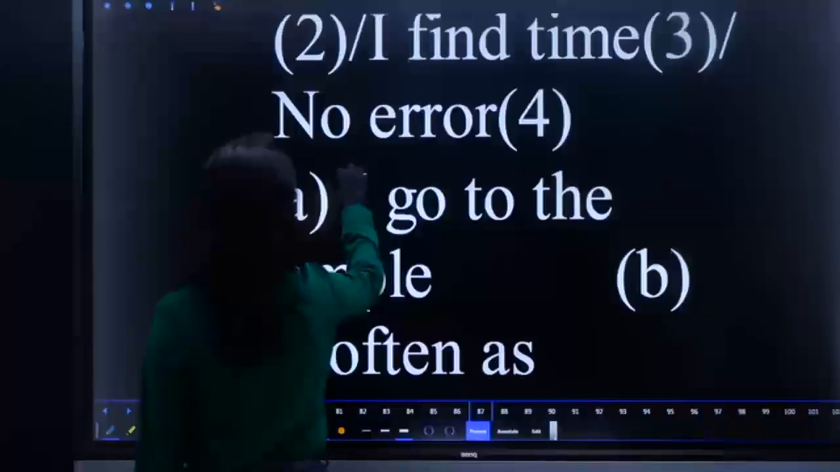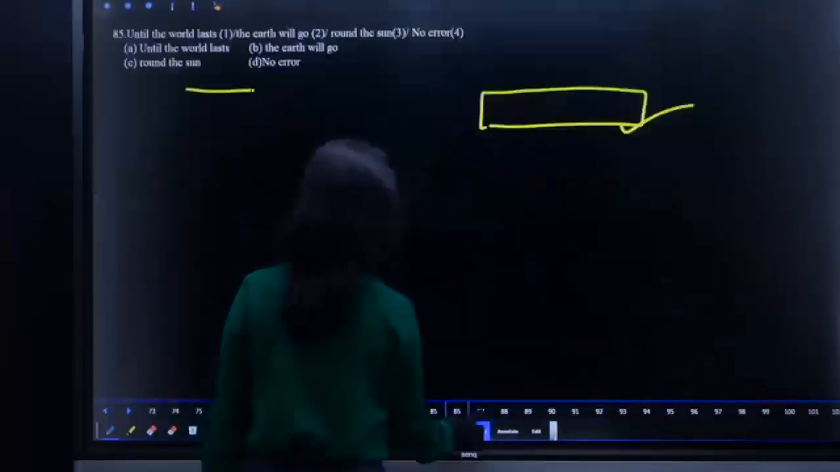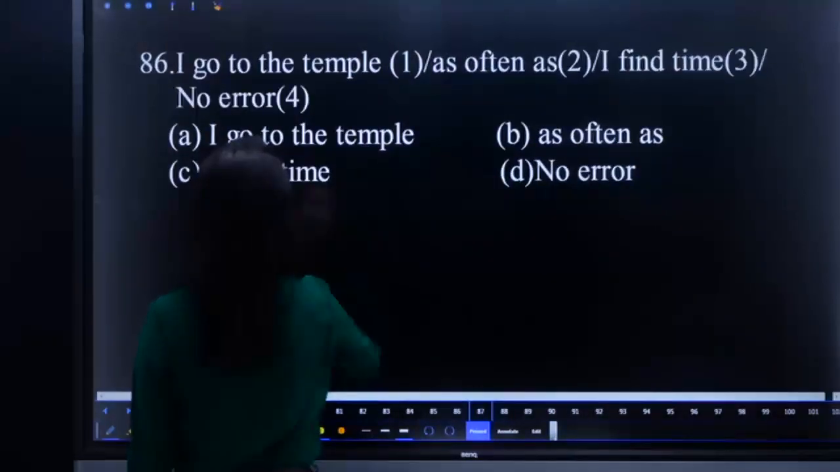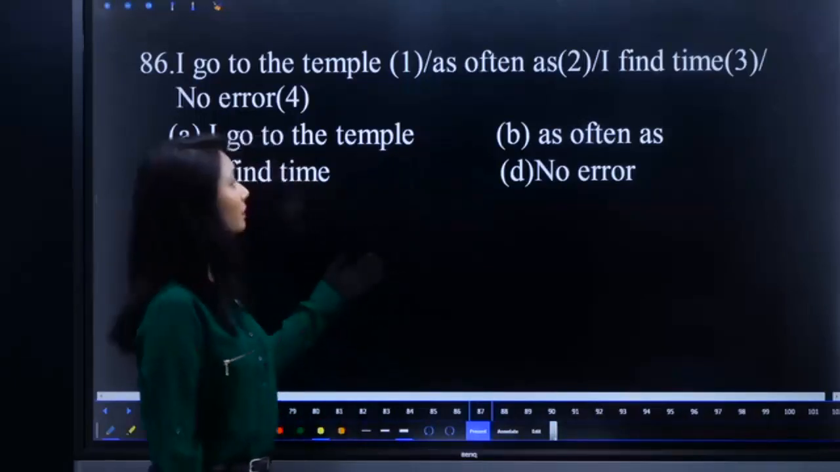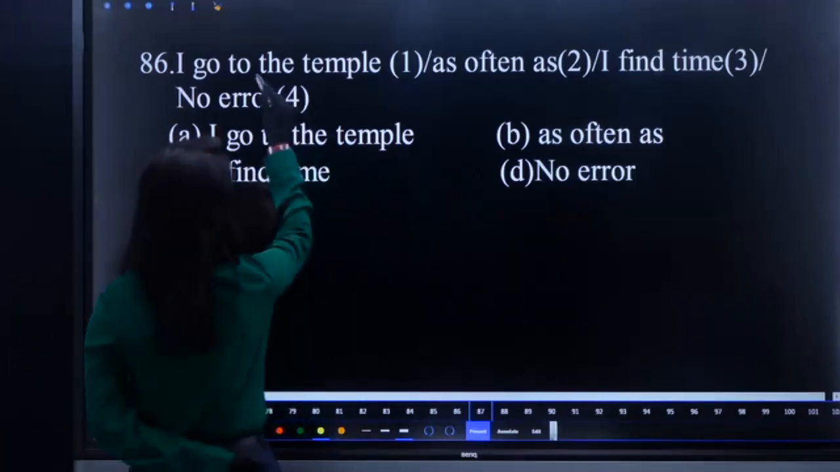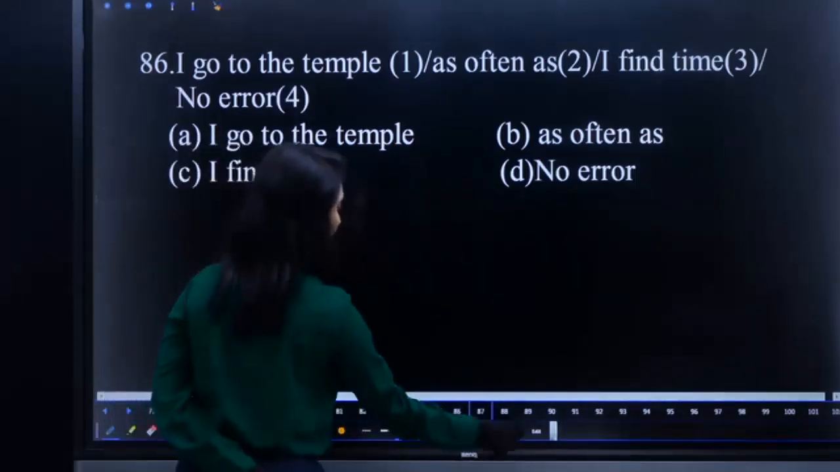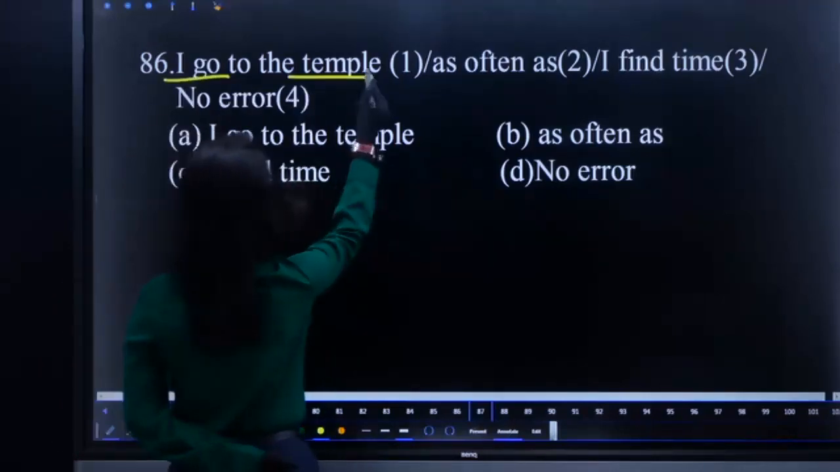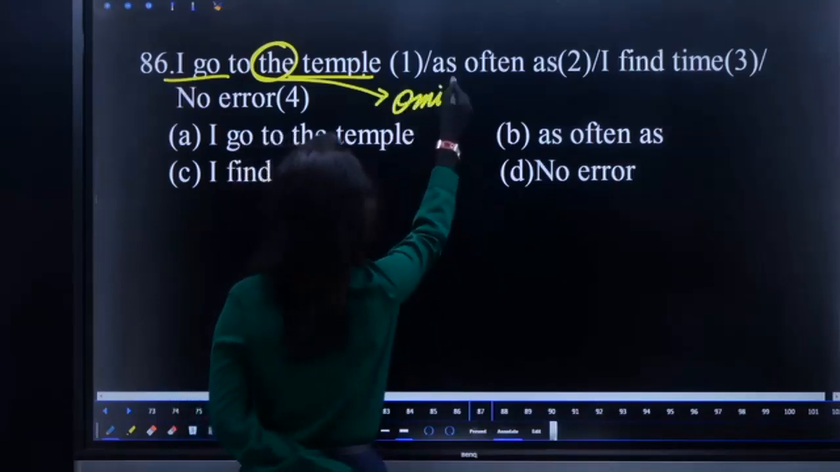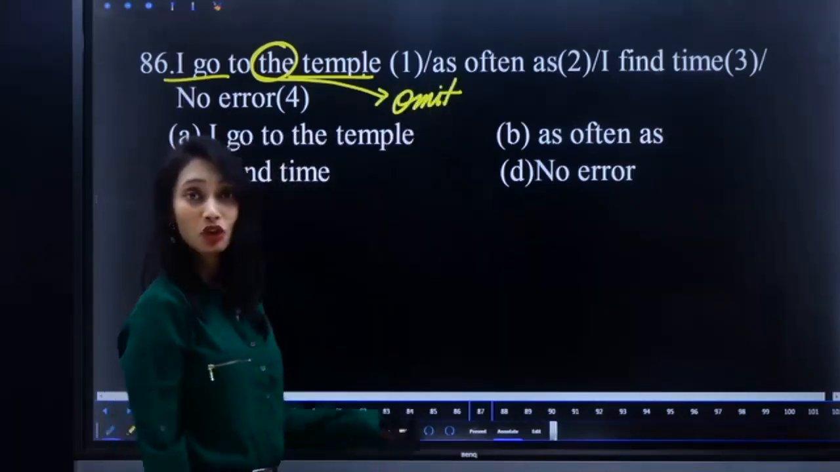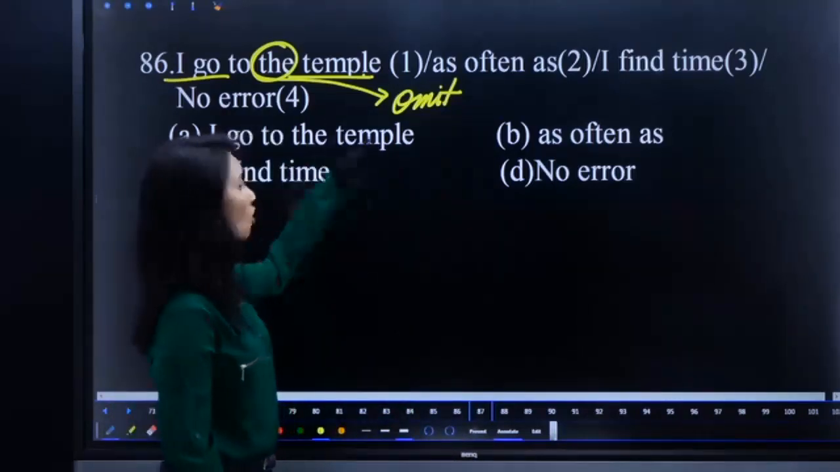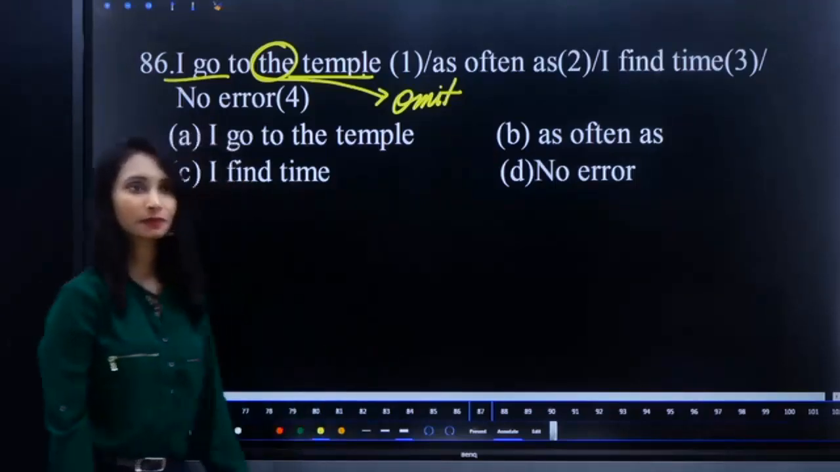Question number 86. I go to the temple as often as I find time. What is the error? I go to the temple. Are you specifying here? Going to temple is the primary purpose. So we cannot use articles before temple, school, college, church, etc. when they are used in primary purpose. In secondary purpose we can use. So what we have to do? Omit article the. Take screenshot.